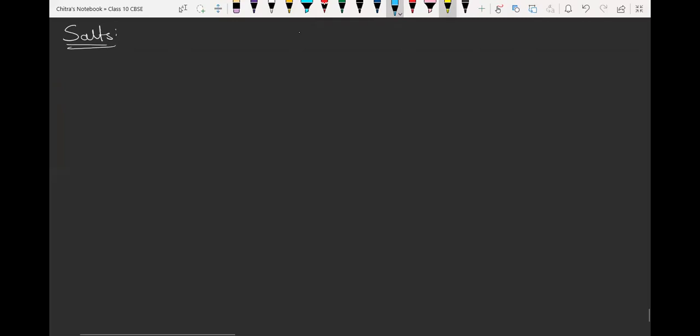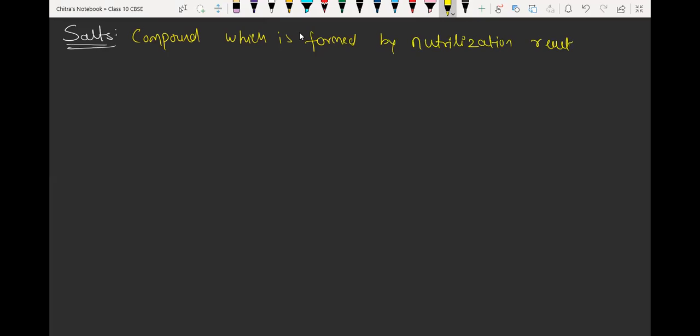So, compound which is formed by the neutralization reaction between acids and base are called as salts. Okay, are called as salts.